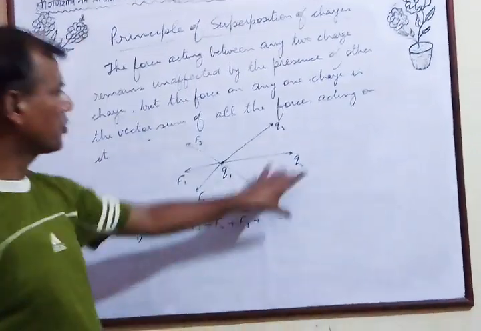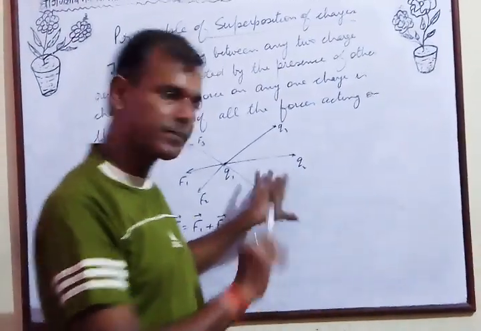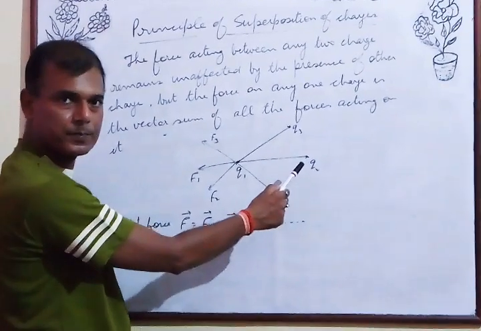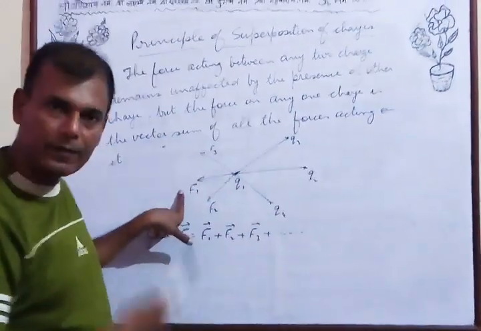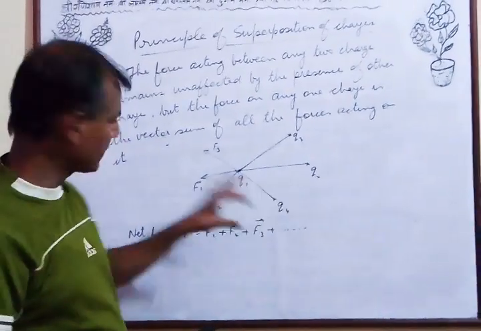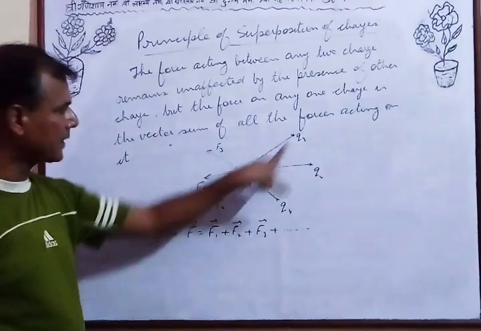This is Q1, Q2, Q3, Q4, and suppose they all have the same nature of charge. If F1 is the force acting on Q1 due to Q2, the magnitude of F1 will remain the same whether Q3, Q4 are present or not. This will remain unaffected. But the net force acting on charge Q1 will be the vector sum of all the